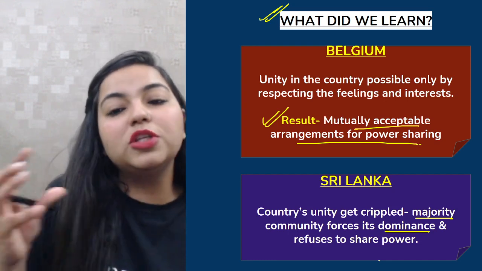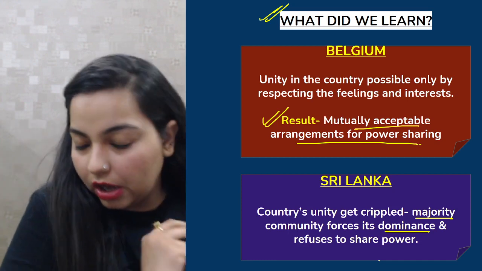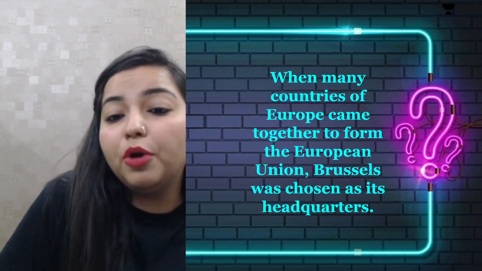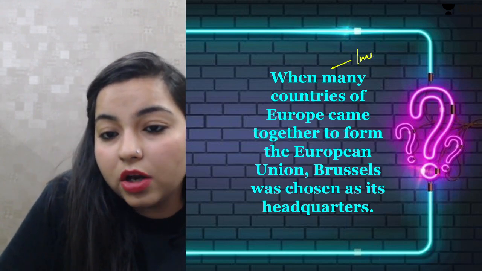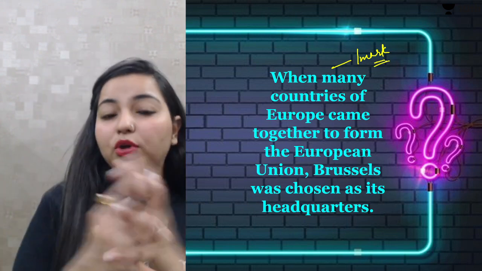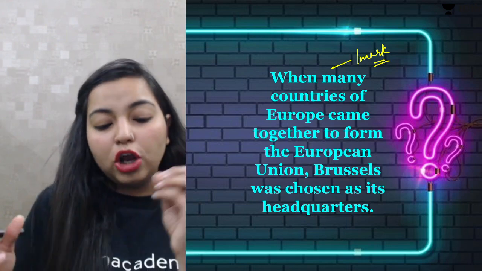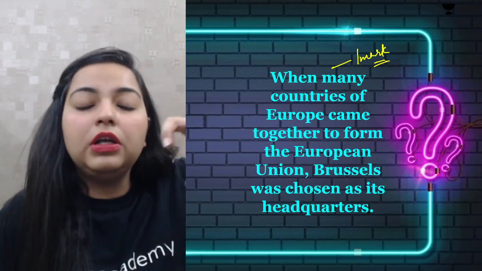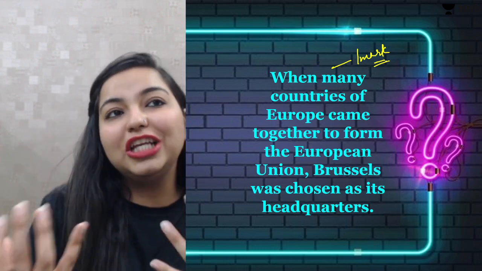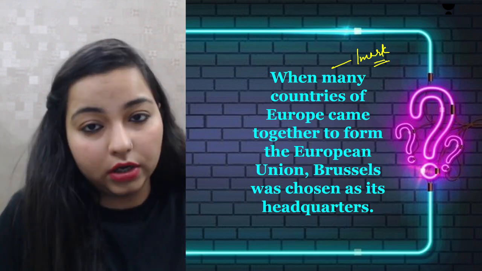Okay, so this was basically the difference between the case of Belgium and the case of Sri Lanka. Now moving forward. One more important point which can come as a one marker question in your exam: when many countries of Europe came together, they wanted to form a European Union. ठीक है, European Union में क्या होने वाला था, that different countries were to come together and form a union so that they could share their powers and be more secure.